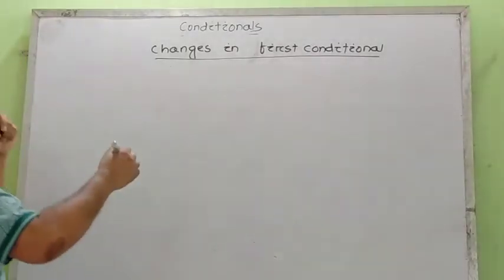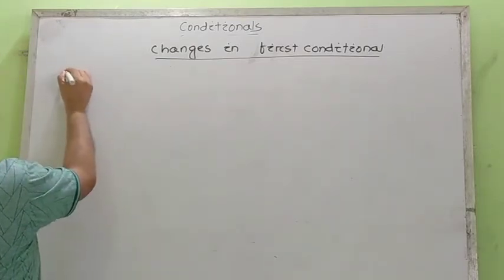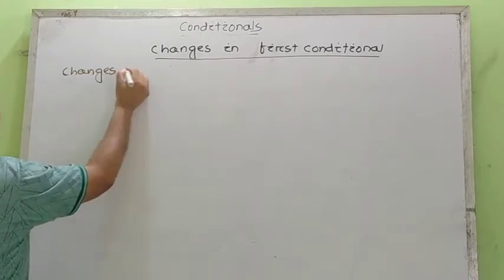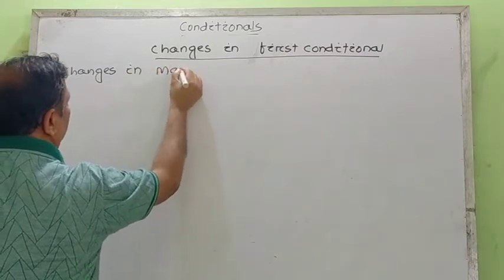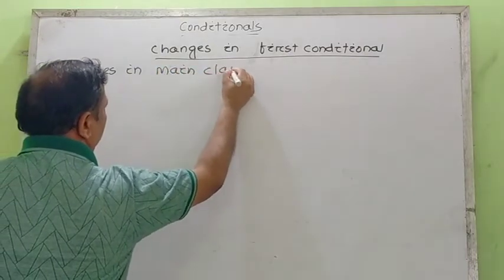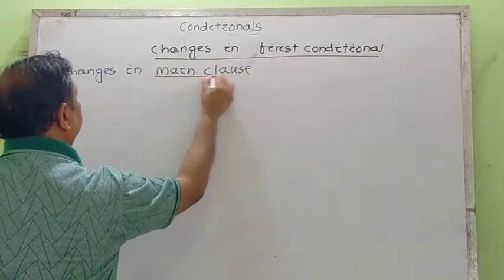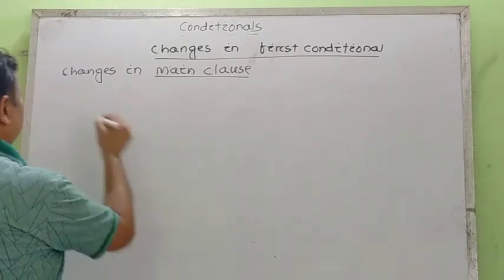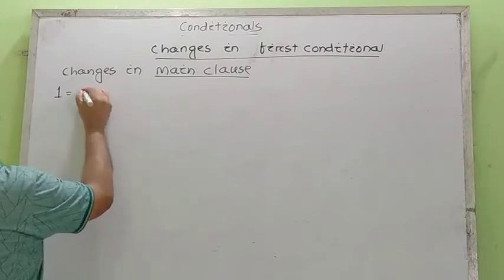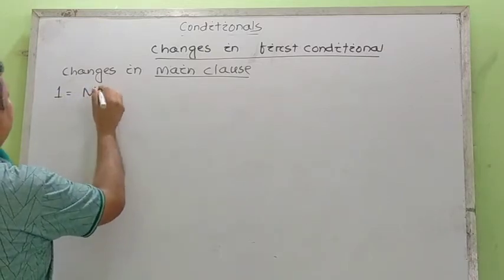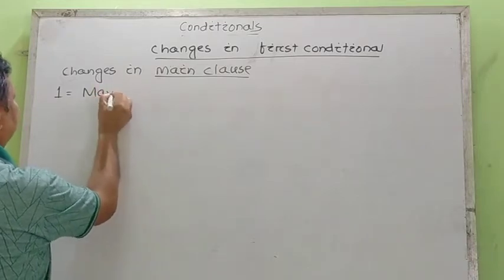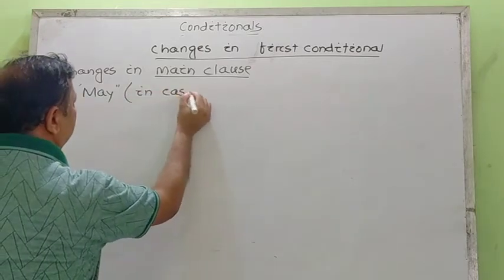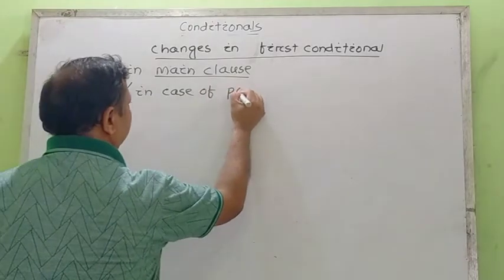Now, changes in the main clause. In case of changes that occur in the main clause, we can use, first of all, may instead of shall or will, in case of possibility.